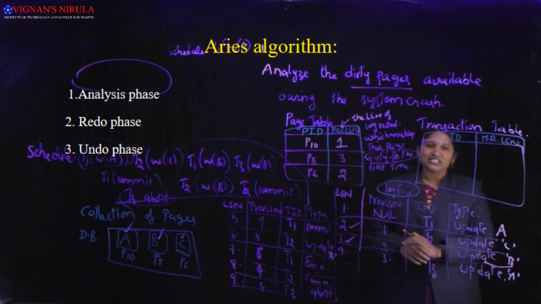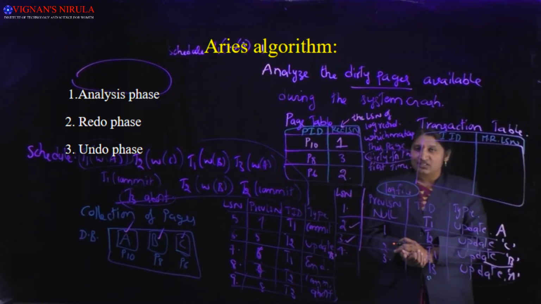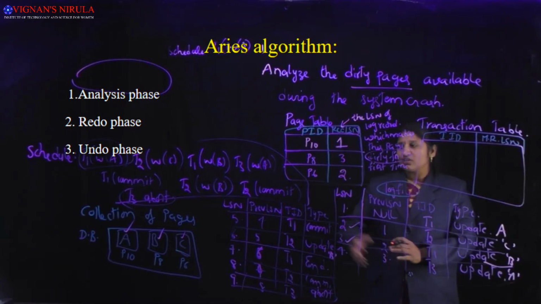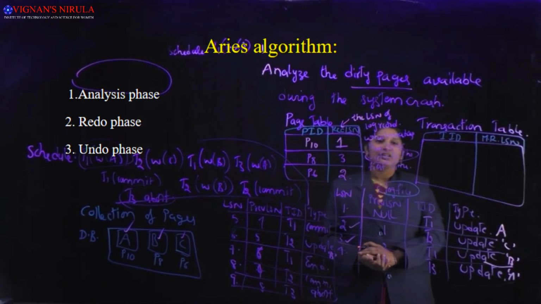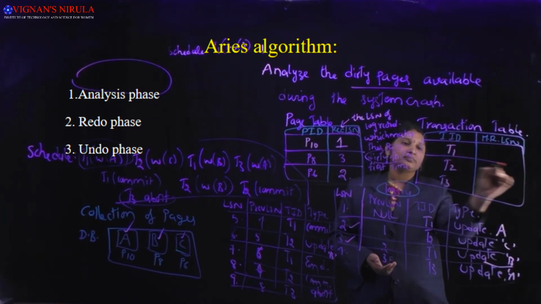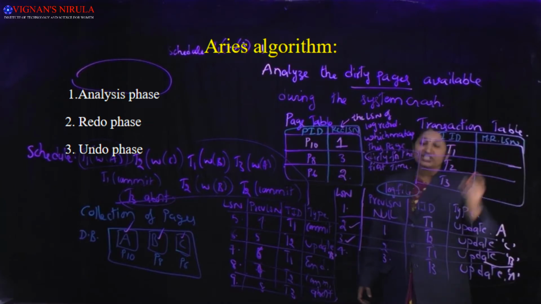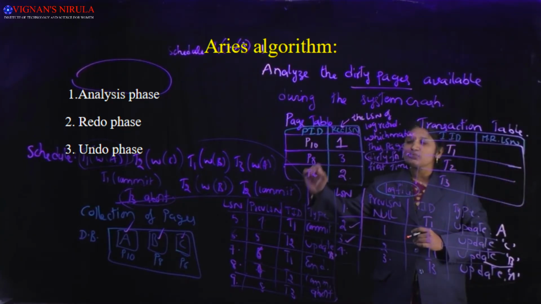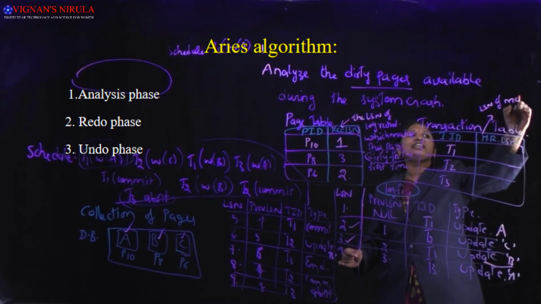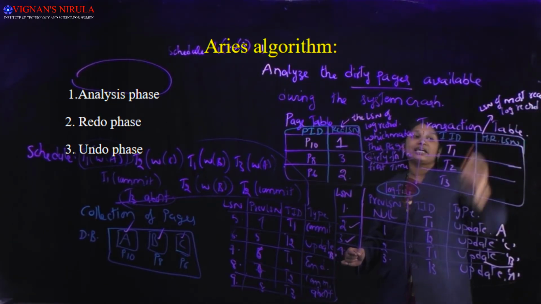So coming to the transaction table, it consists of two entries: transaction ID and most recent LSN. The transaction ID has one entry for each and every current active transaction. If you see the log table, how many transactions are there? 3 transactions. I will make an entry for T1, T2 and T3. Coming to the second column, the most recent LSN, as its name indicates, is the LSN of the most recent log record written by the transaction.